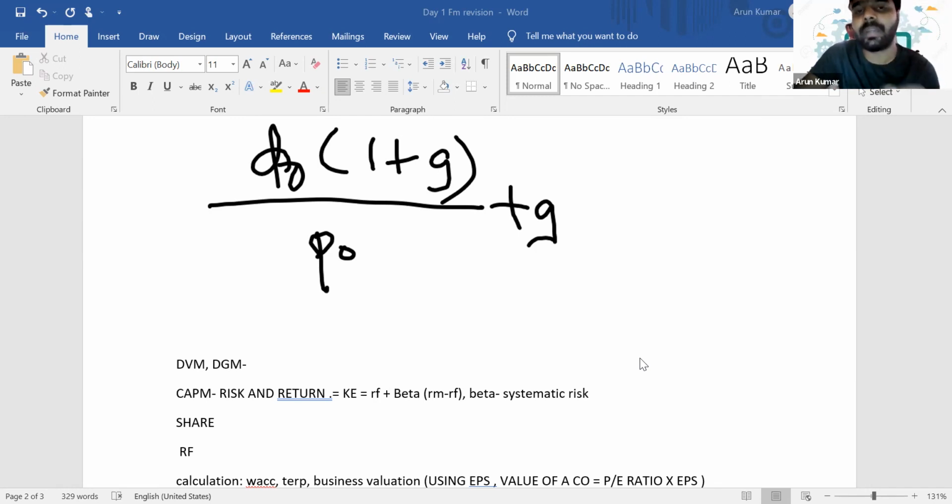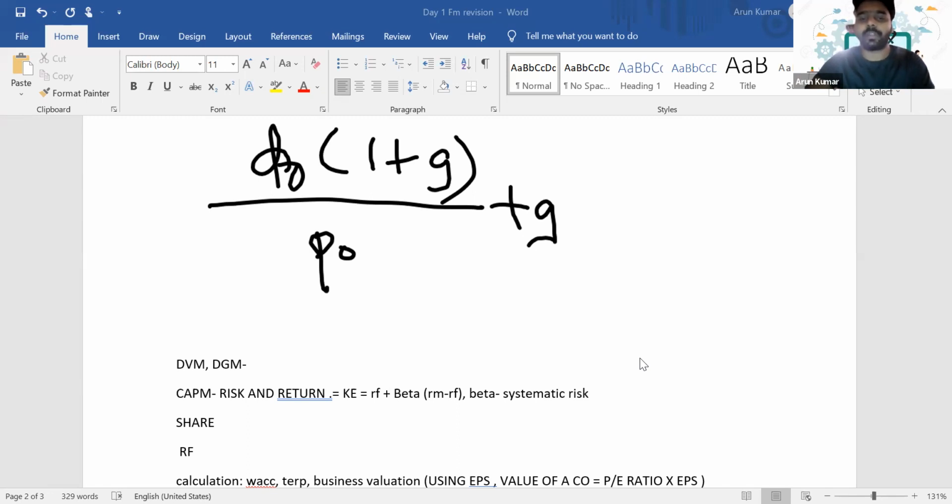Systematic risk multiplied by RM minus RF. That's the premium amount, the market rate of return minus RF. So that premium is multiplied by beta. So if the beta increases, RM and RF are always constant. They will be the same for every company in the same industry, but the beta will be different for different industries and different companies in the market.